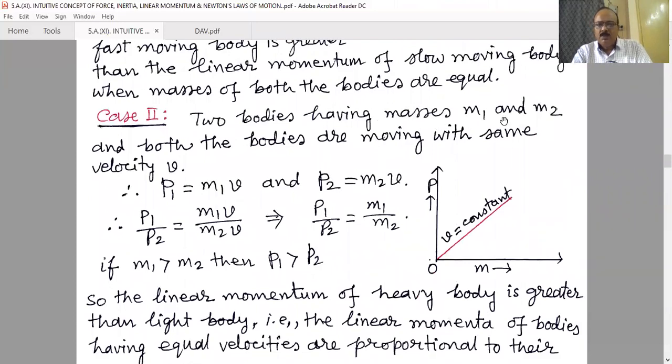Next, case number 2. Two bodies having masses m1 and m2. That means two objects have different masses, but they are moving with the same velocity. And what will be their momentum?